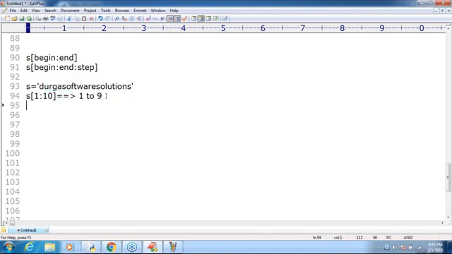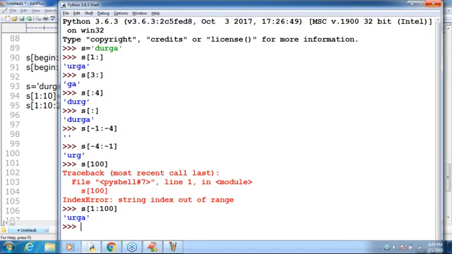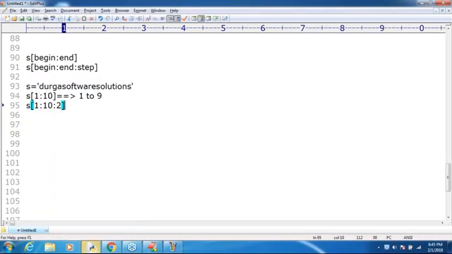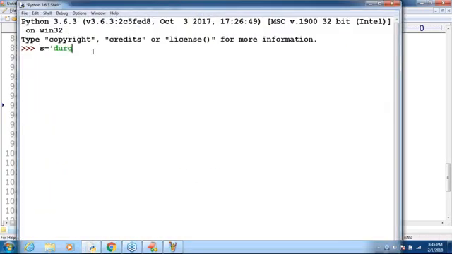Sir, now my question is, 1 colon 10 and 1 colon 10 colon 2. If you execute these two things, then automatically you can see the difference. Let me execute. Sir, 1 minute here. There is a big problem with this Python IDLE. Okay, S is equal to Durga Software Solutions I'm taking. Yes, 1 colon 10, U, R, G, A, S, O, F, T, W. From 1 to 9, all characters by default we are getting, sir.